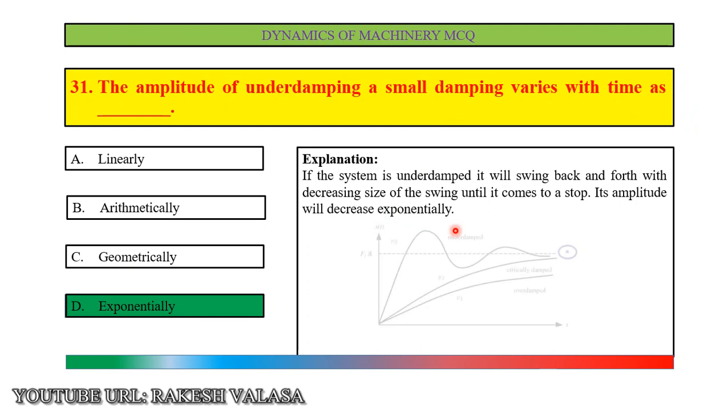You can see the graph here. X represents time, Y represents amplitude. You can see the underdamped curve. This curve indicates the amplitude of underdamping. A small damping varies with time exponentially. So the correct answer is option D.